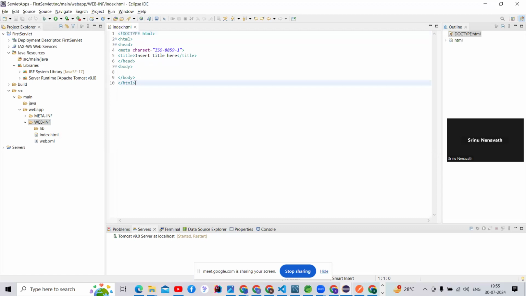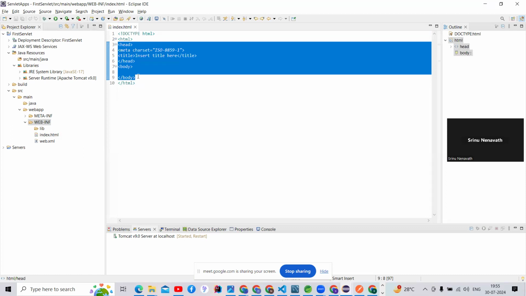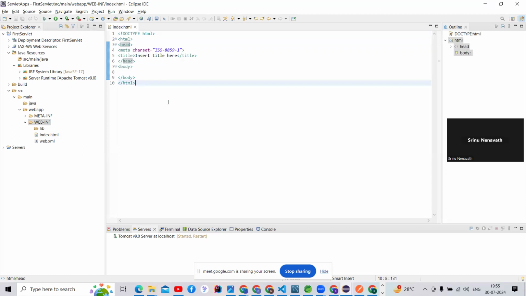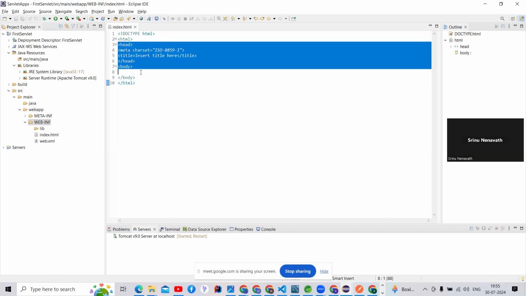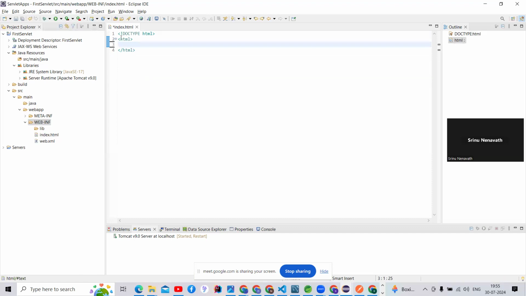Guys, this is HTML tags. We can call it this. See here, if people can concentrate here, first of all, this is the word HTML. There are 5 tags, guys. I'm going to remove these things with Control X. See, HTML. This is the open tag, and this is the close tag. HTML open and HTML close.